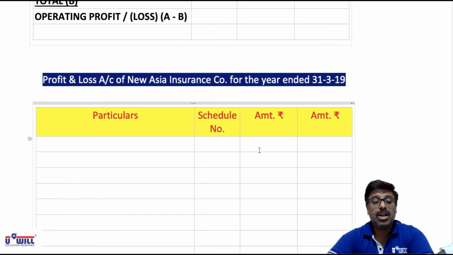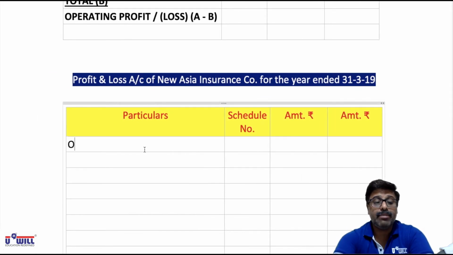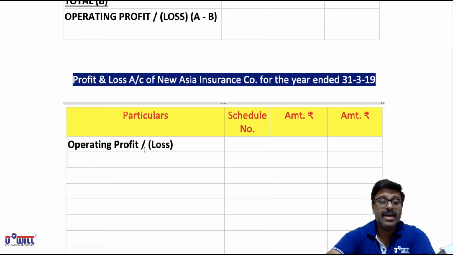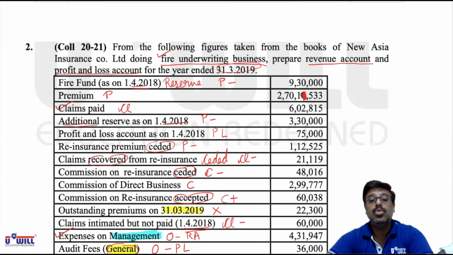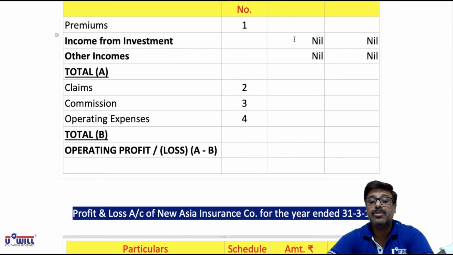Now the profit and loss account will first bring forward this operating profit or loss. We will record the amount for fire only. There is only one amount over here, that of fire. We don't have two columns like fire and marine; here there are only two columns of amount.